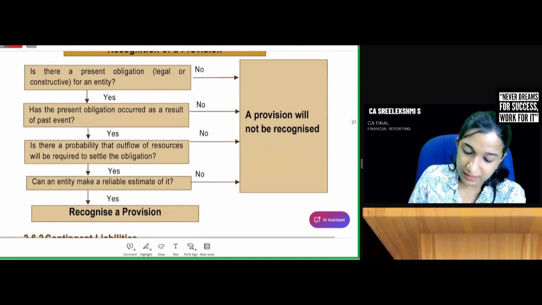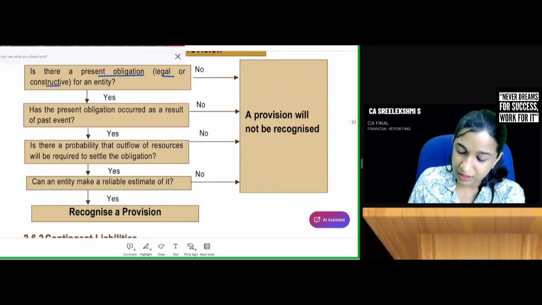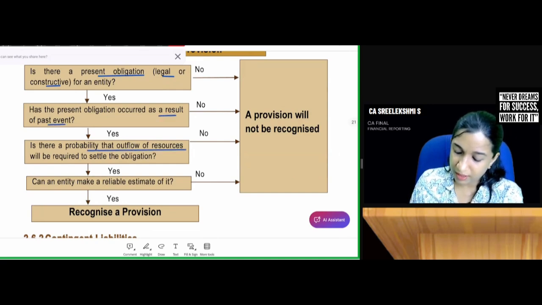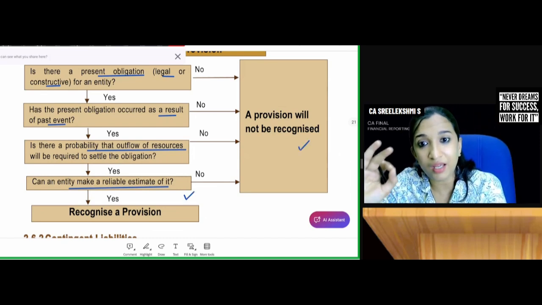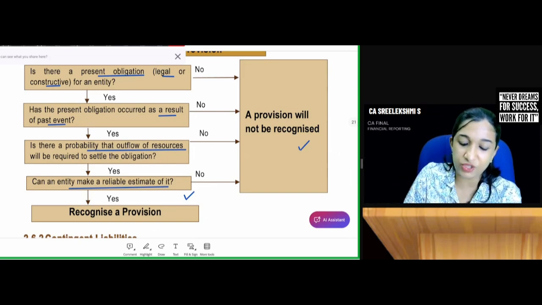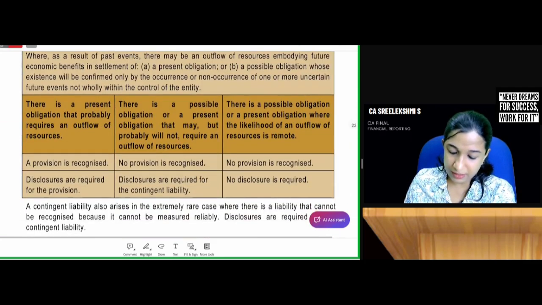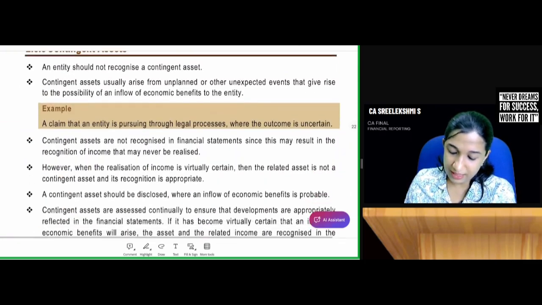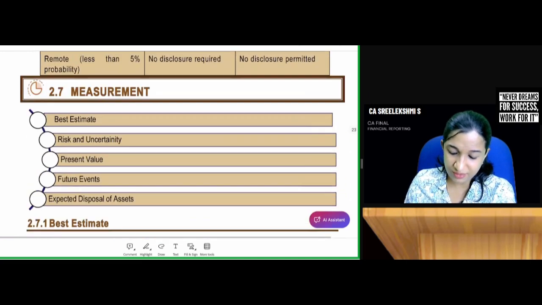So, when do we recognize provision? Present obligation, legal or constructive, as a result of a past event, outflow of resources is required, and a reliable estimate. Then create provision. Otherwise, do not create provision, create contingent liability. But if the probability is less than 5%, do not recognize contingent liability as well. Contingent assets: virtual certainty recognizes it. Okay.